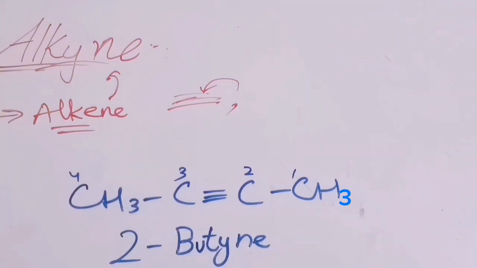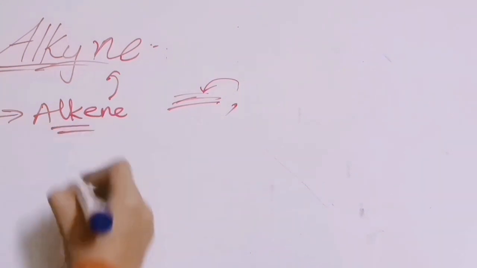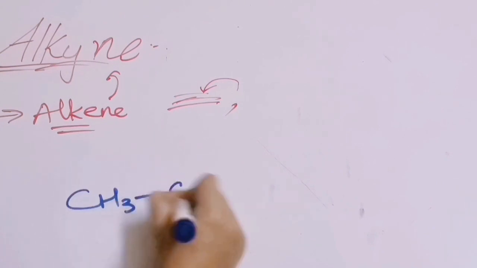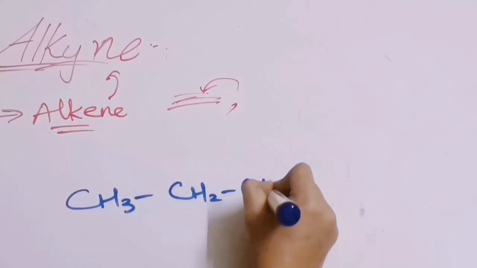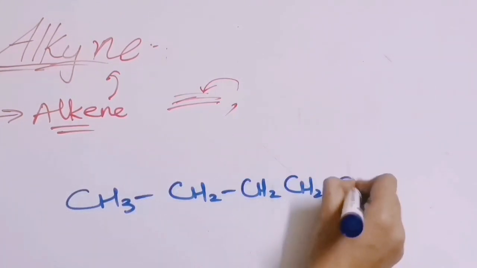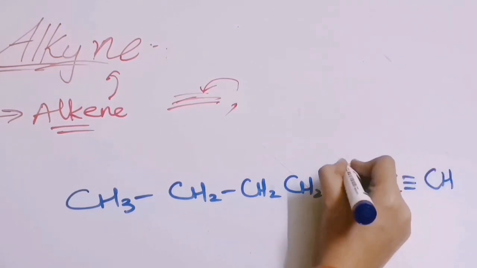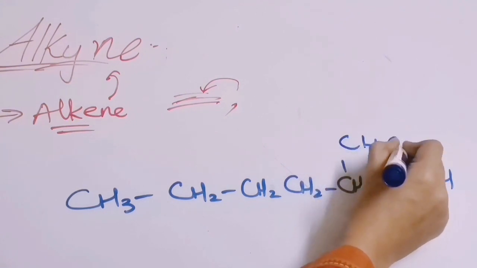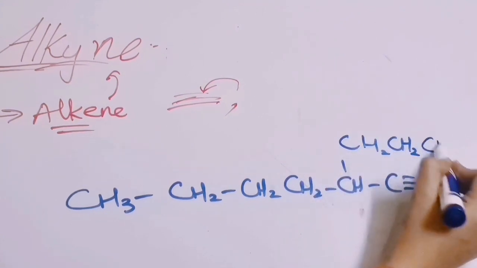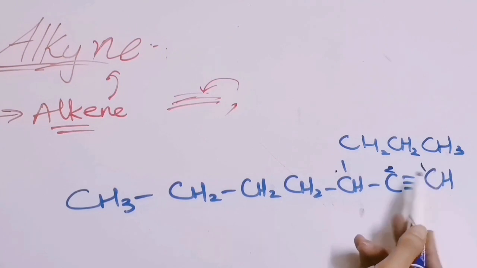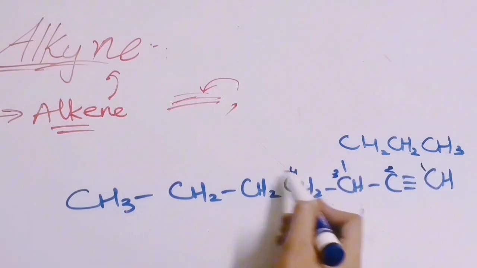And now let us take a last example. If a substituent is present, then what will happen? Now in this case we will start the numbering from this side.